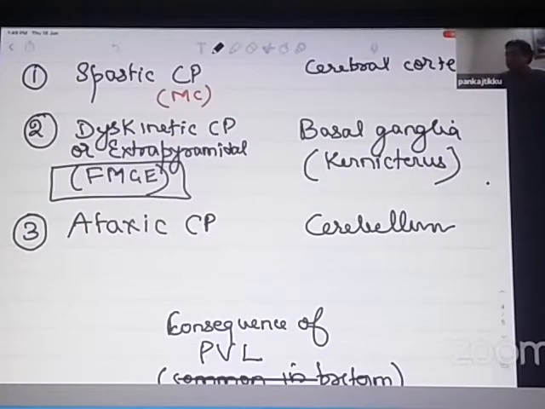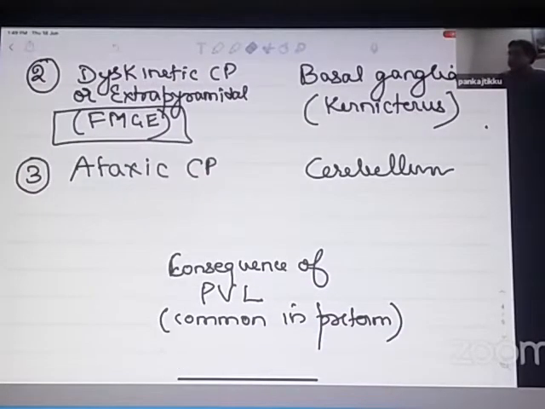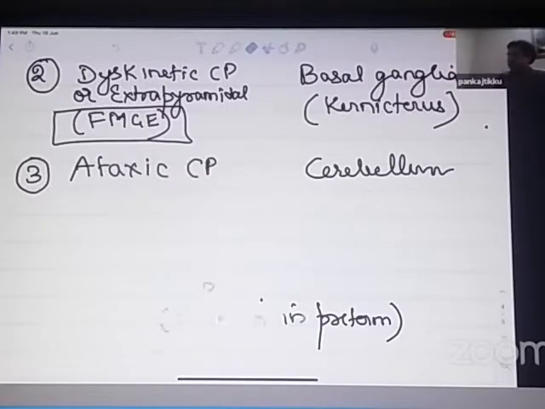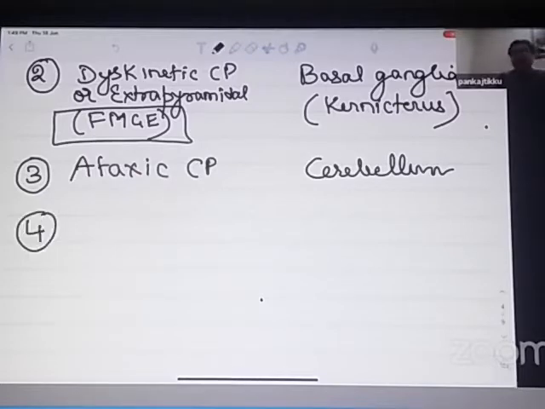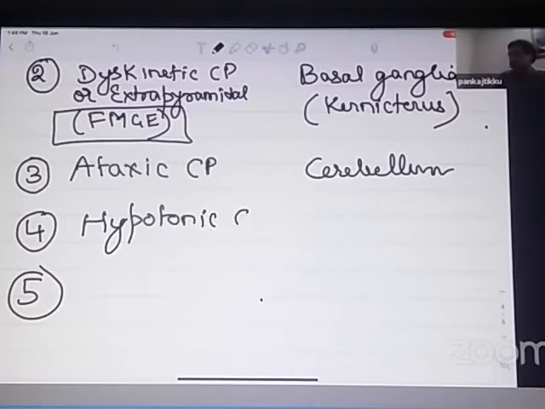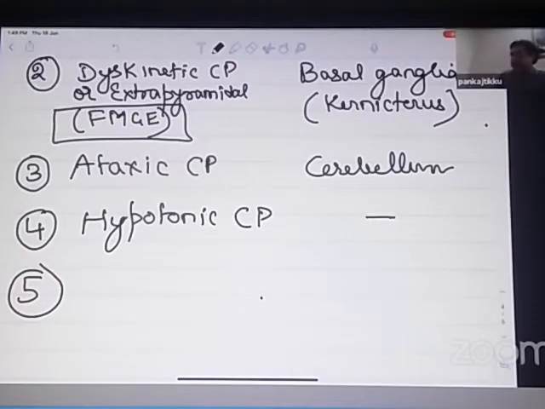Then the fourth and the fifth types of cerebral palsy can occur because of damage to any part of the brain. One is known as hypotonic cerebral palsy. It can be any part of the brain which is damaged, and the other is mixed type of cerebral palsy, which has mixed features of these. So again, any part of the brain can be damaged.